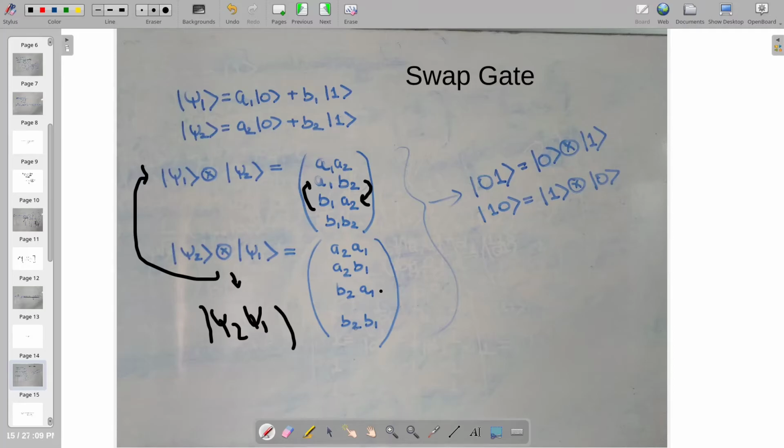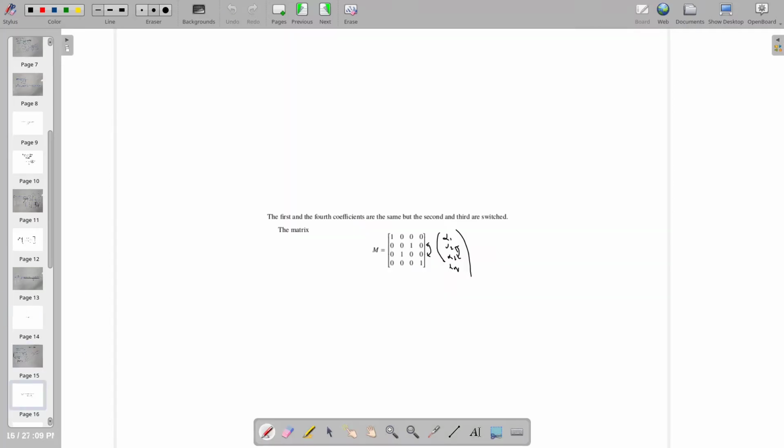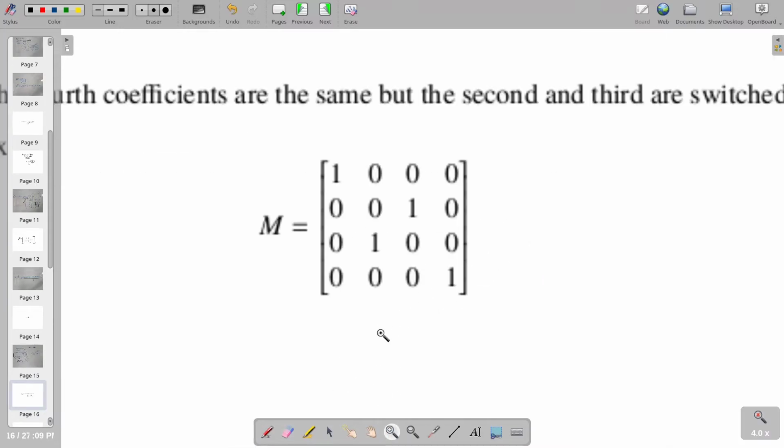So if we were to make a matrix for a given gate, that particular matrix's job should be to swap the values of the second and the third for a 2 qubit system. This can be easily achieved with this matrix, which is nothing but an identity matrix where we have swapped the second and the third row, because those are the coefficients which we want to swap.